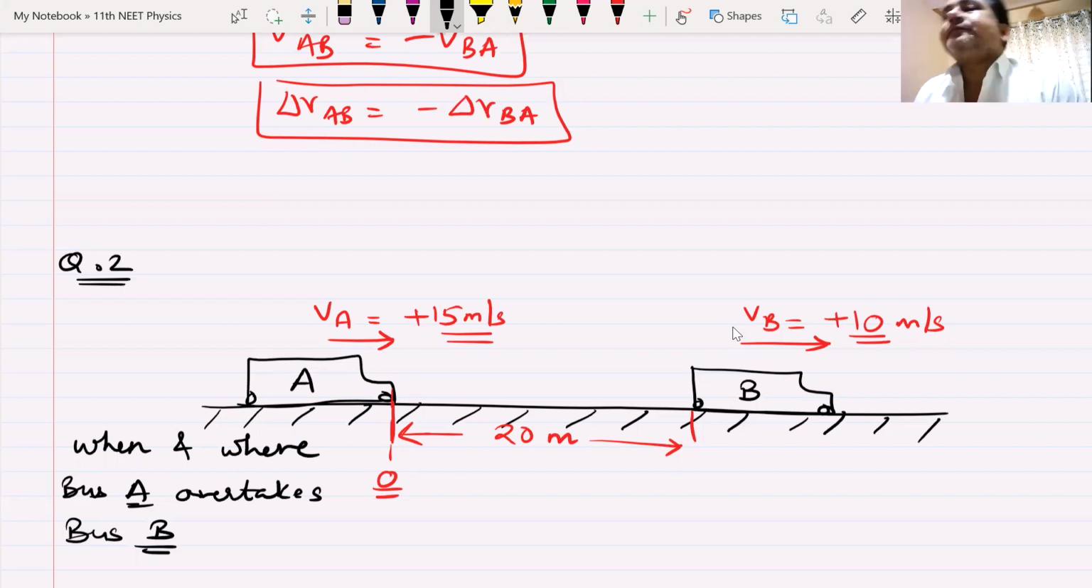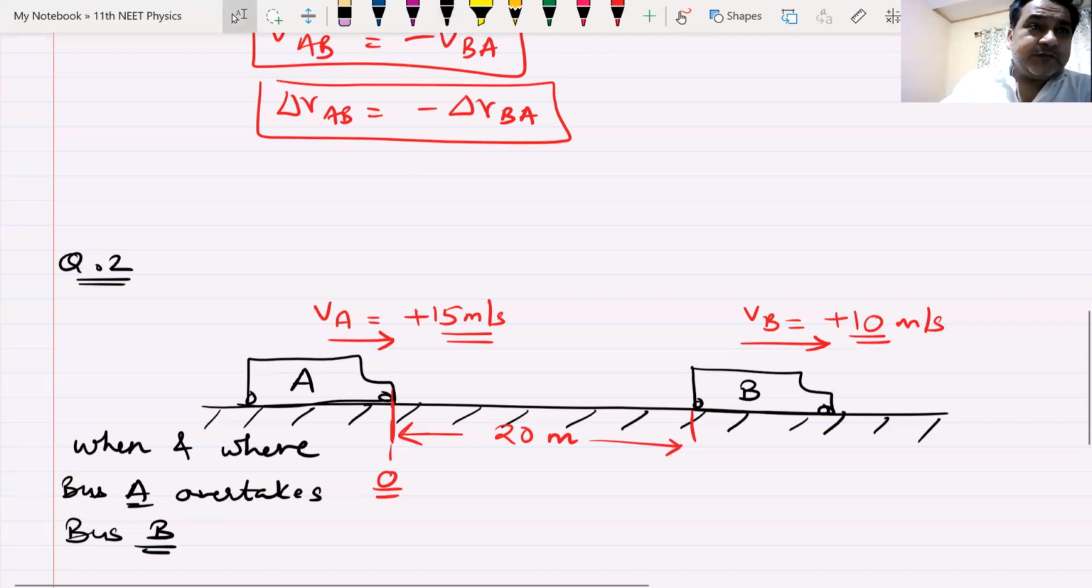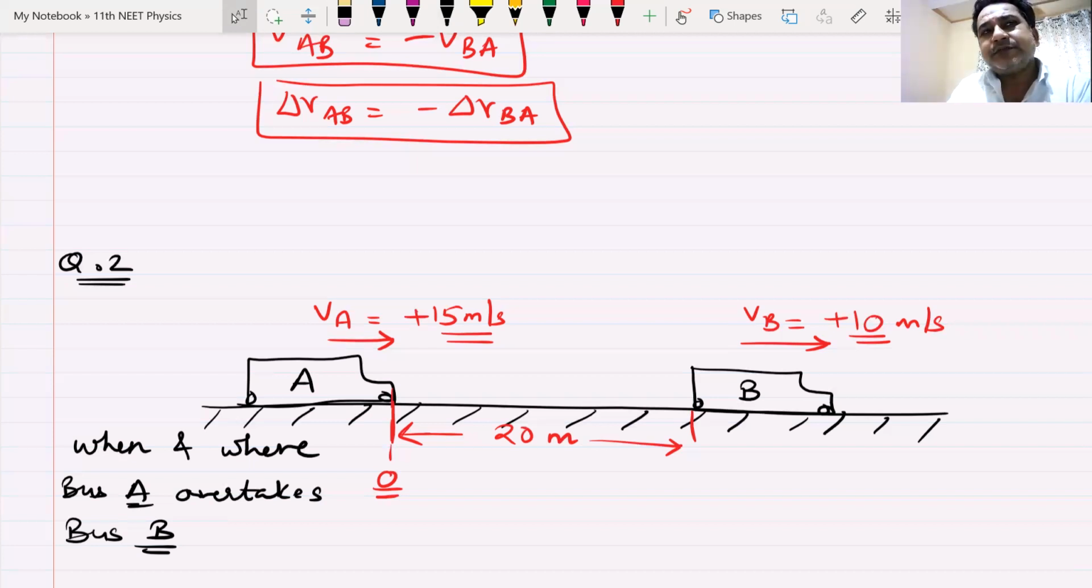Two buses, A and B. A is ahead of B. Distance between them is given as 20 meters. Bus B is moving with a velocity of plus 10, plus indicating it is forward. Bus A is moving with a velocity of plus 15, plus indicates it is forward. When and where does bus A overtake bus B? Anyone would like to share his thoughts?